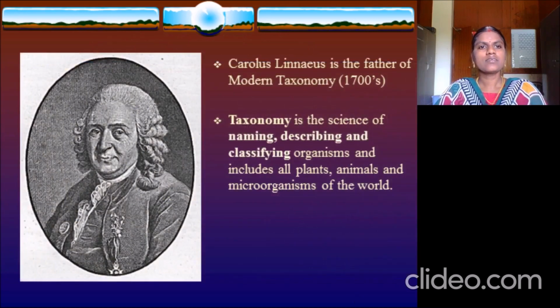So here is a picture. You can see a person. His name is Carolus Linnaeus. He is a Swedish scientist. He belonged to Sweden. This Carolus Linnaeus is the father of our modern taxonomy. What I said earlier, taxonomy is the study of organisms by naming them. So he is the father of modern taxonomy.